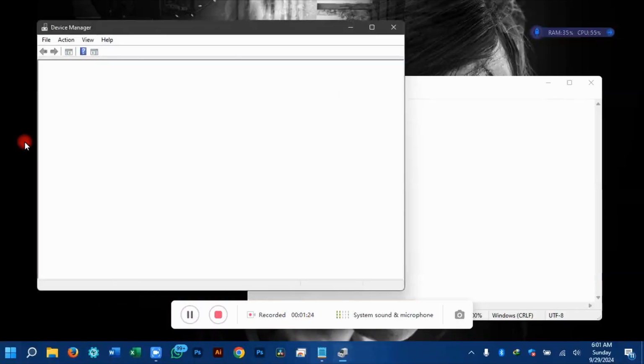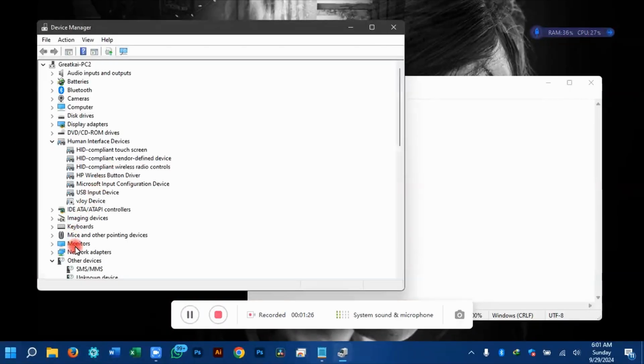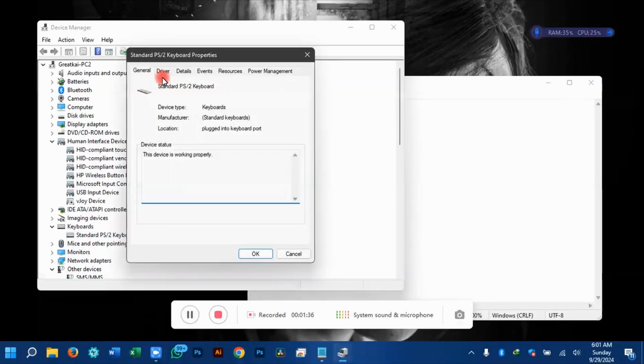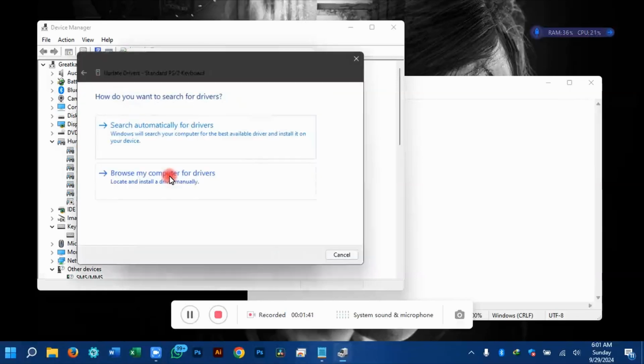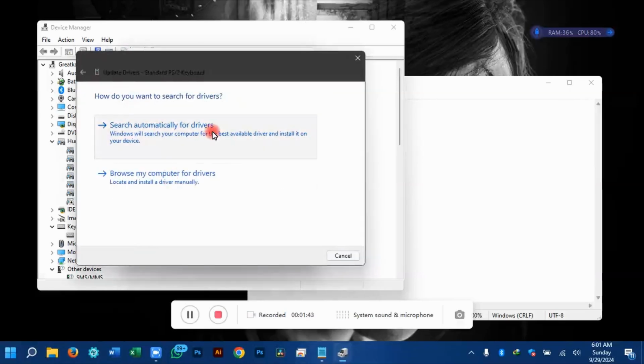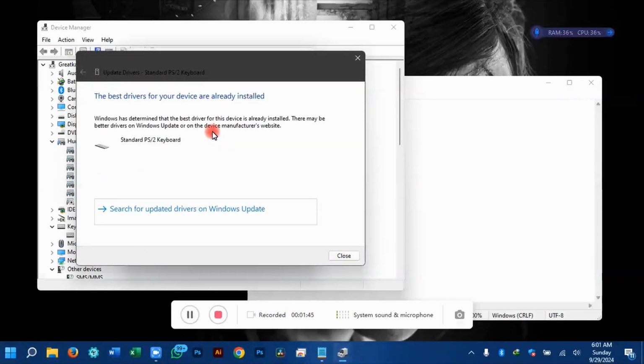then go to your keyboard here. Okay, then right click on this one, go to properties, driver, then try and update your keyboard. If your keyboard is out of date, when you click update it should update and that might fix the problem.